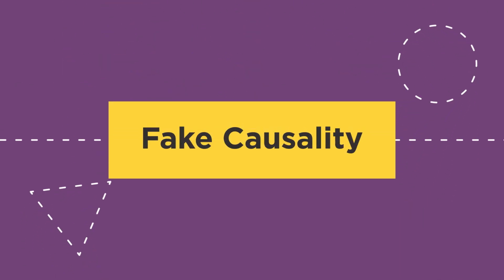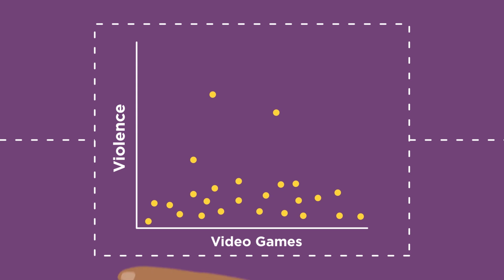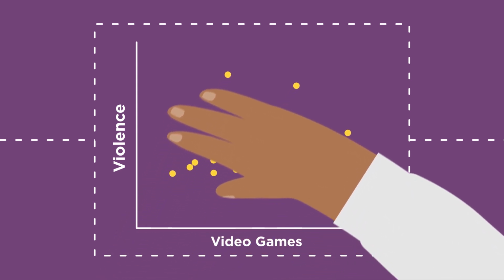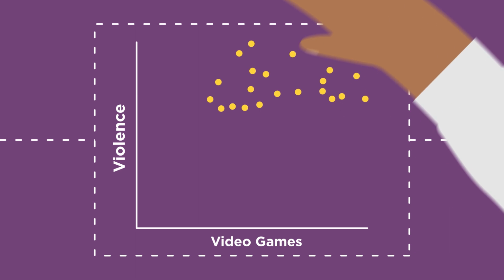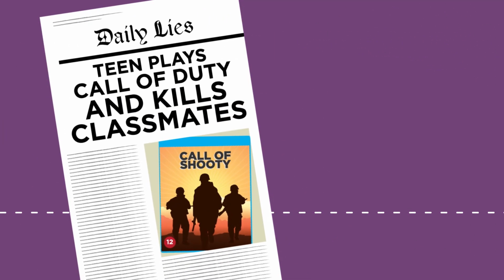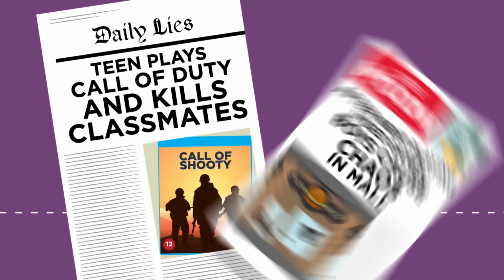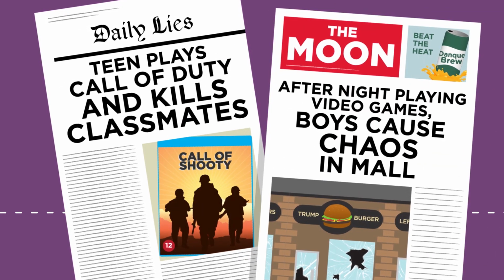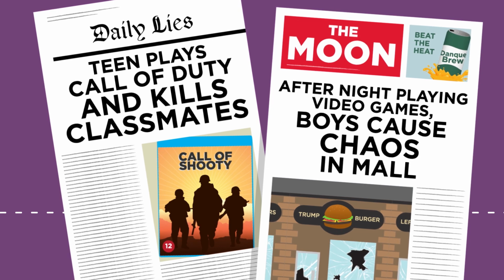Fake causality. It is also possible to manipulate data in order to manufacture correlations to back up a political or social argument. A common trope in the mainstream media is that video games cause violence. This tends to pop up when there is a tragic event, such as a mass shooting. We might see headlines like, "Teen plays Call of Duty and kills classmates. After night playing video games, boys cause chaos in mall." Juxtaposing the two events in a single headline implies that one caused the other.